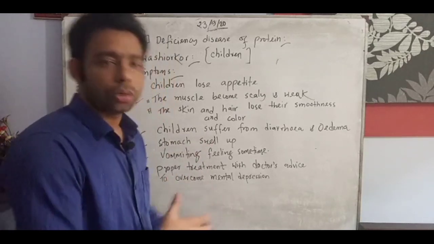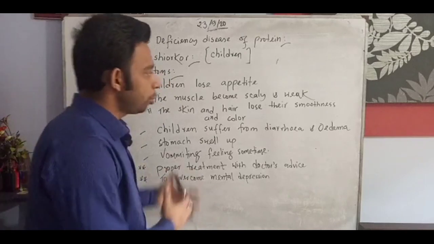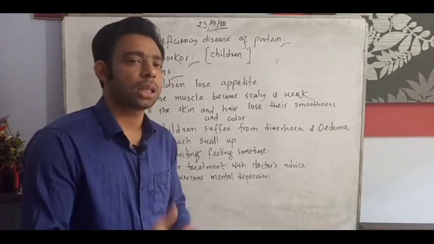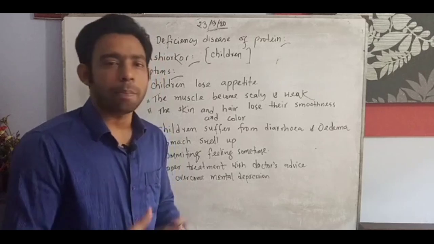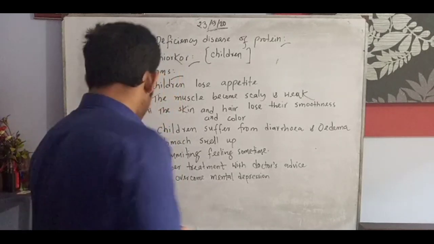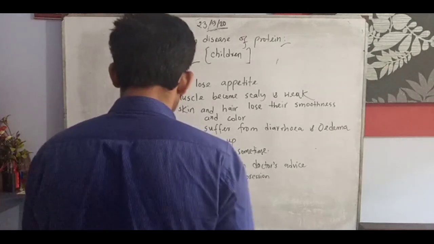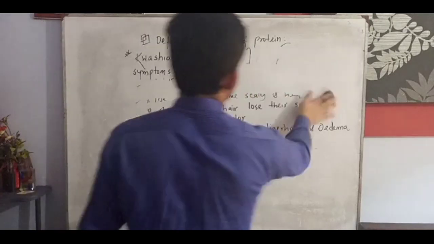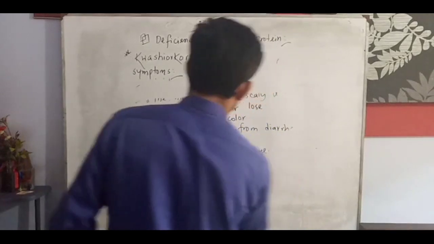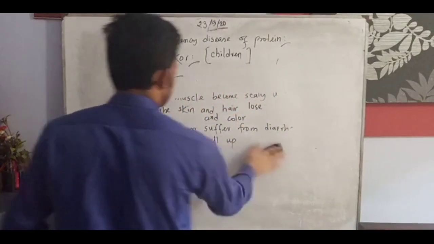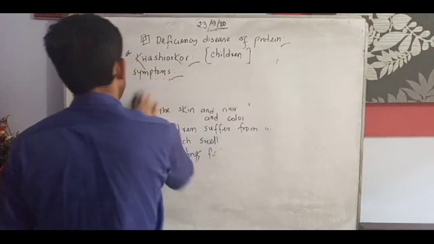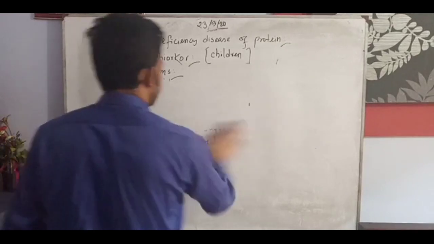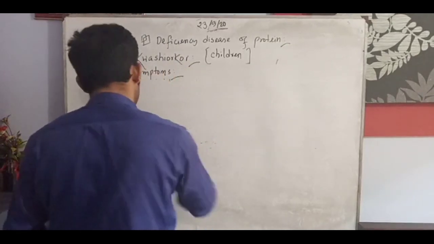This is all about kwashiorkor. Now we will go to marasmus, another protein deficiency disease. It is also thought of as a children's disease, but old age people can also be attacked by marasmus.